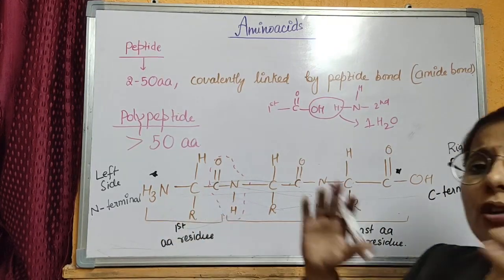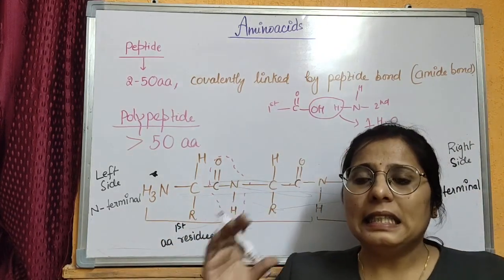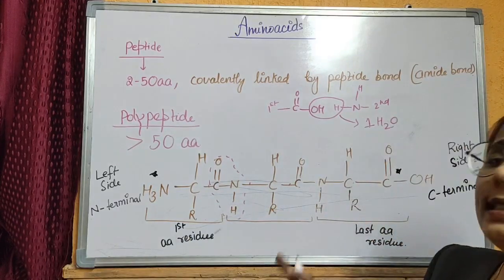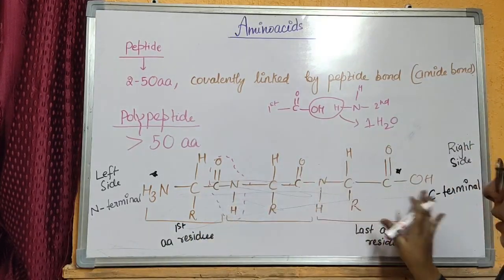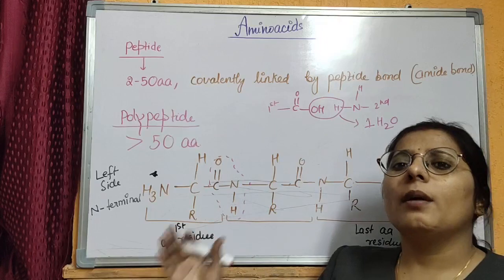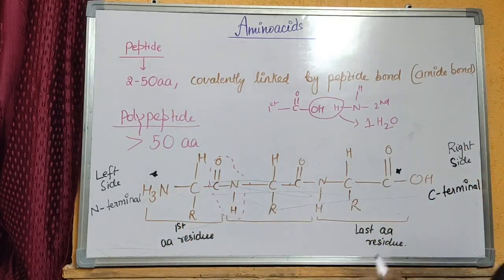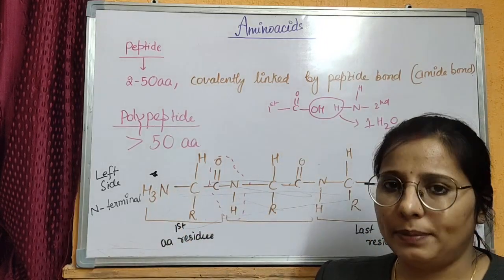When a peptide or polypeptide is seen clearly, you can see a number of amide bonds between successive amino acids forming the stretch.